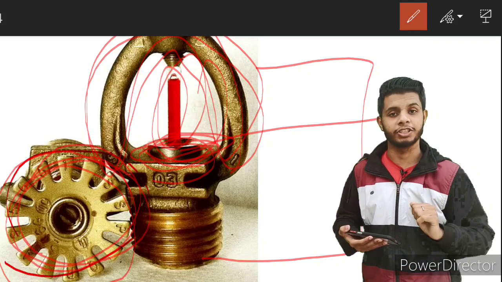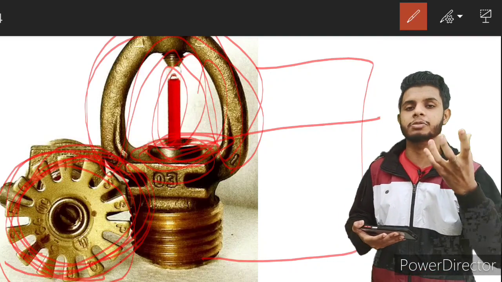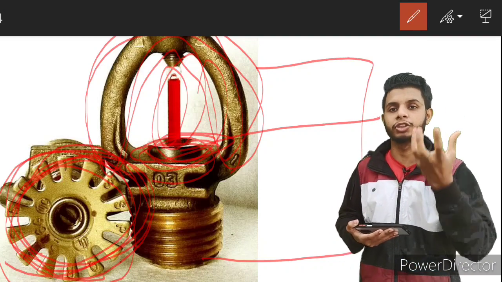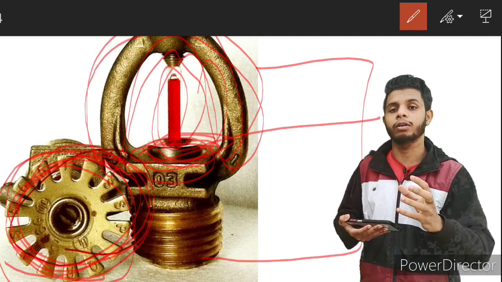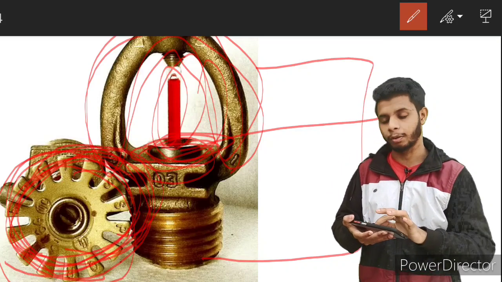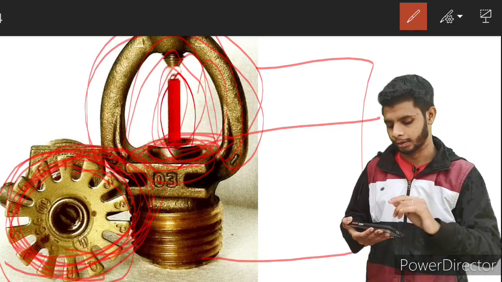Within fire protection engineering, we work on that particular deflector, because, as you know, when a sprinkler is discharging water, the discharge pattern of the water will totally depend upon the deflector design. So we are continuously working on the deflector. The better the design of the deflector, the better the pattern will be.